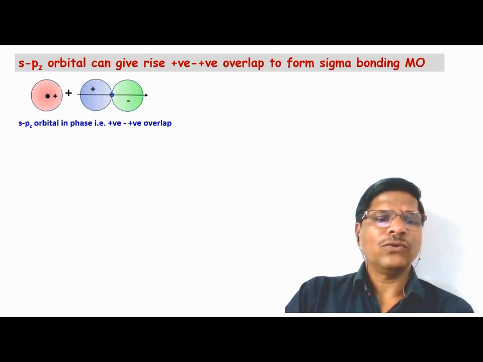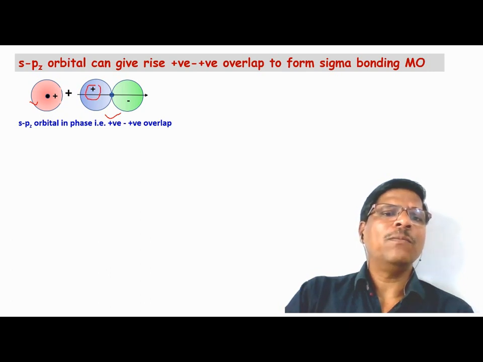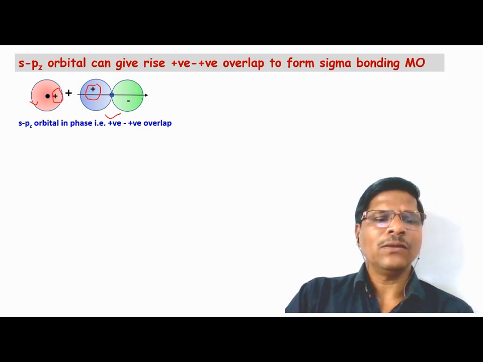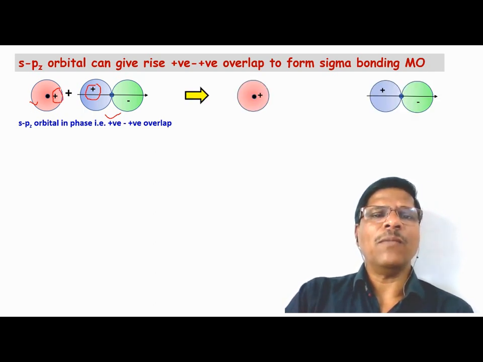So we have the s atomic orbital and we have the pz atomic orbital. The positive lobe of the pz atomic orbital is oriented toward the positive lobe of the s orbital. When they combine, just look at the animation.